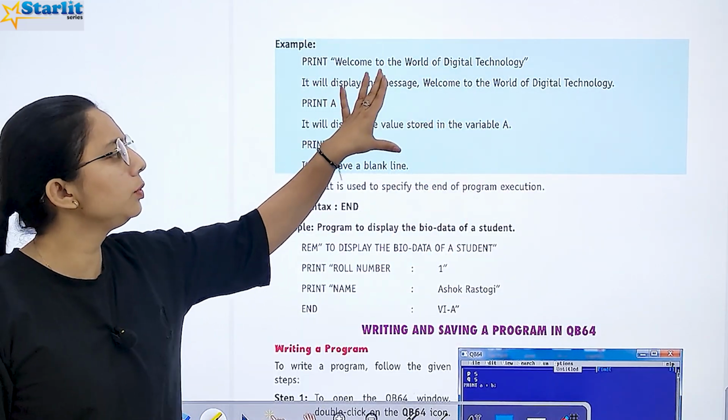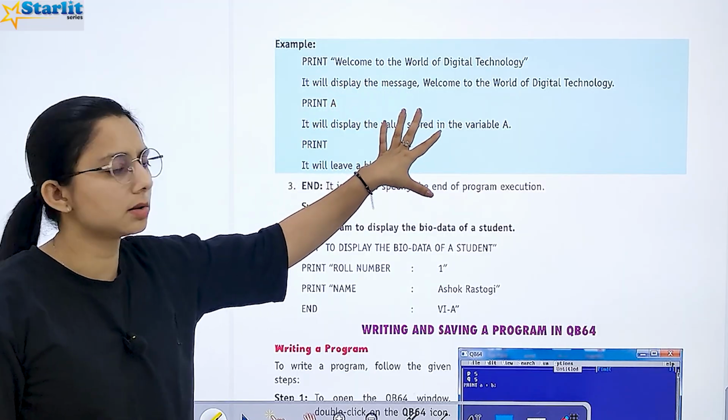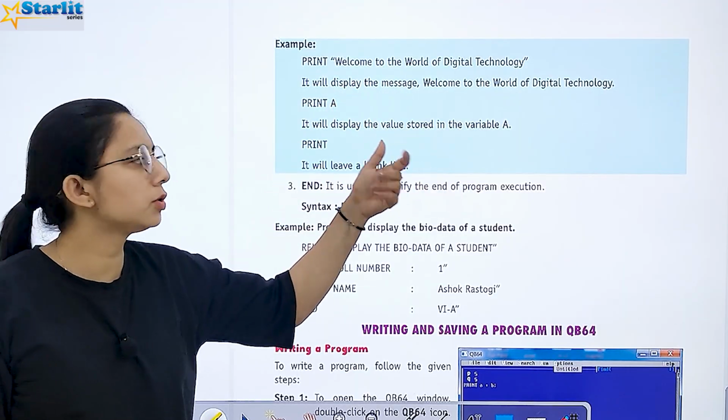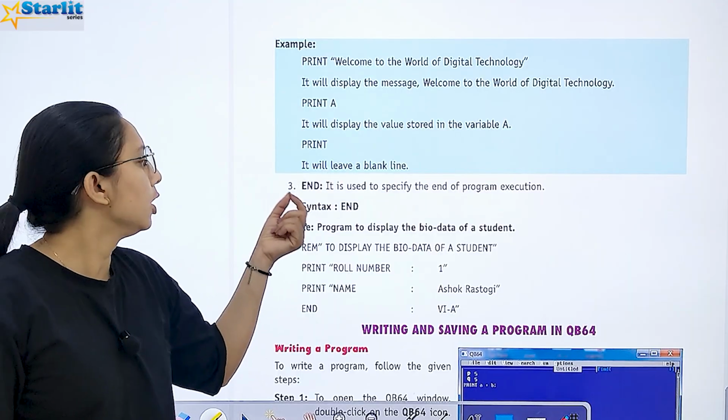Here the example is given. You will print "welcome to the world of digital technology". It will display the message. PRINT A will display the value stored. PRINT with nothing will leave a blank line.